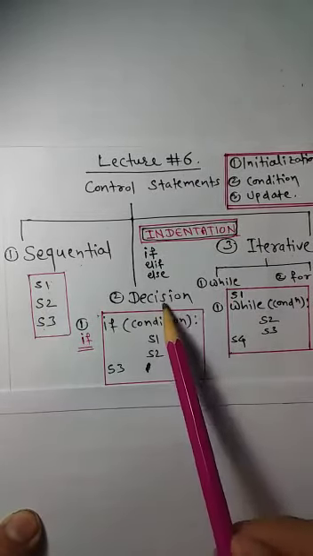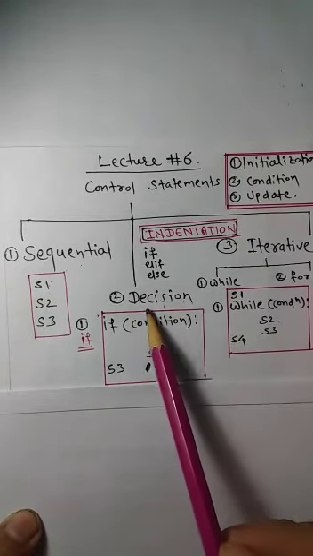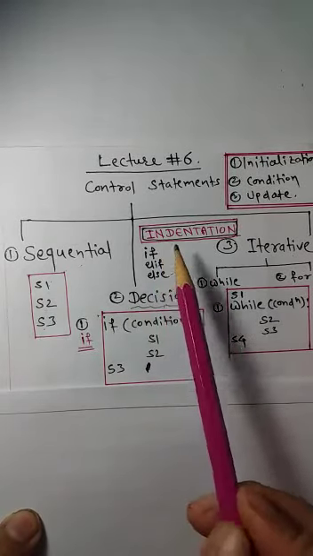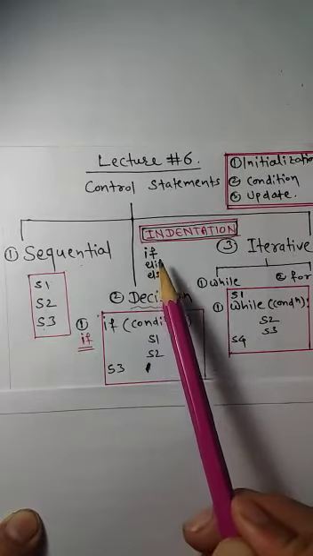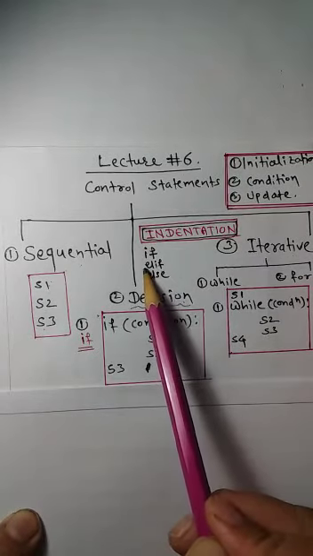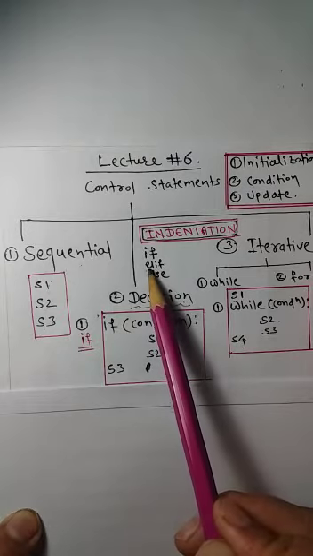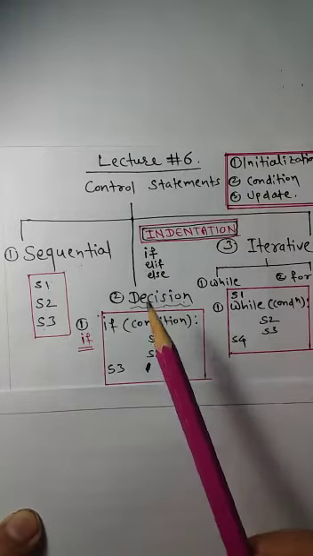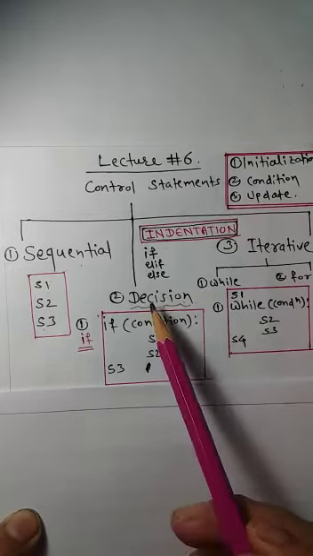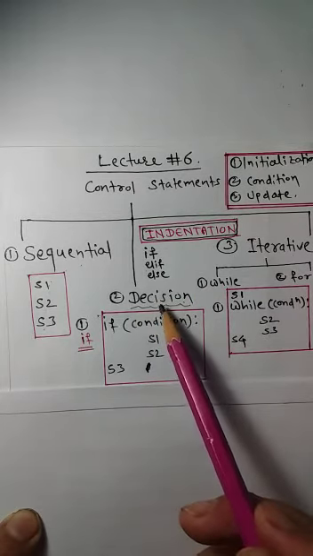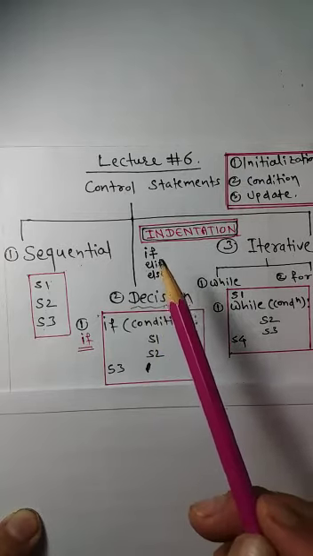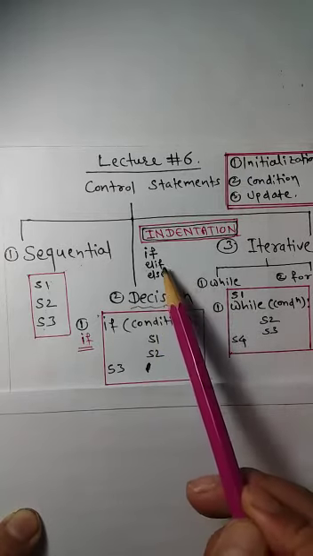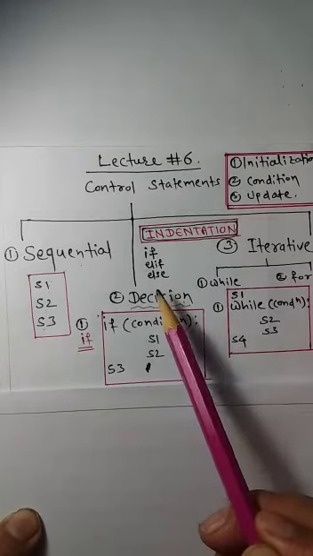Whereas in the case of decision control statements, we have to take a decision. The main statements used here are if, elif, and else. Elif is the else if of other programming languages, but here it is made a short form as elif. In decision control statements, we have to take a certain decision. Based on that decision, we will either execute the if block, or the elif block, or the else block.